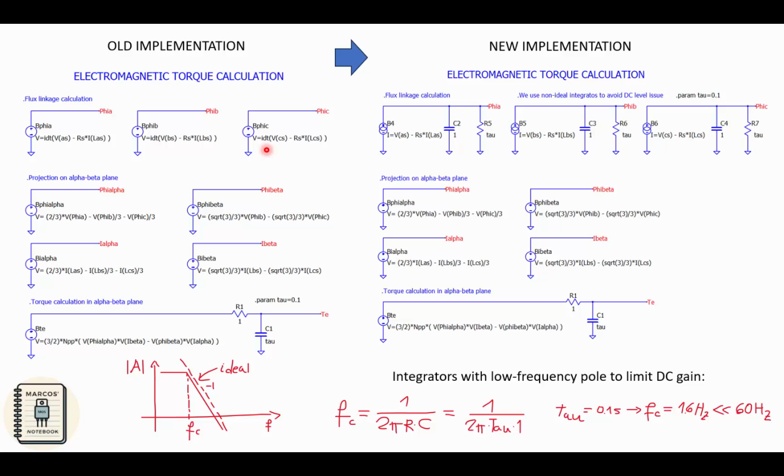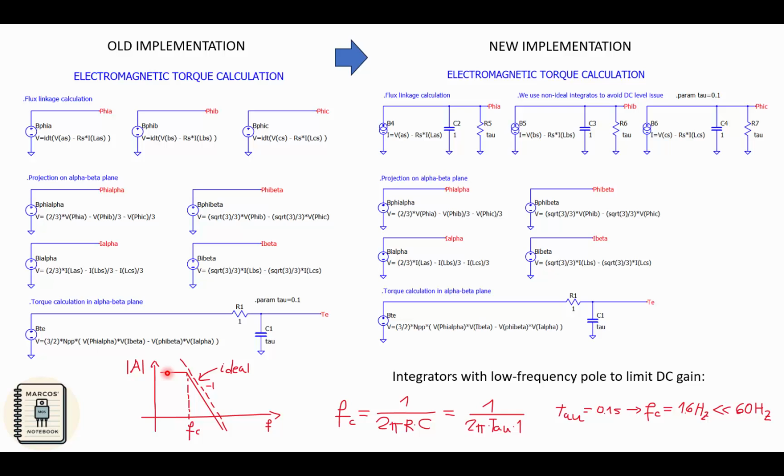So in order to get quickly the steady state, what we can do is, instead of using an ideal integrator that has a response like this one, the gain of the integrator as a function of the frequency is like this one. So what we are going to do is to use non-ideal integrators. So these integrators are going to have a low frequency pole at this frequency. So the DC gain of the non-ideal integrators is limited, and this will allow us to get steady state more quickly.